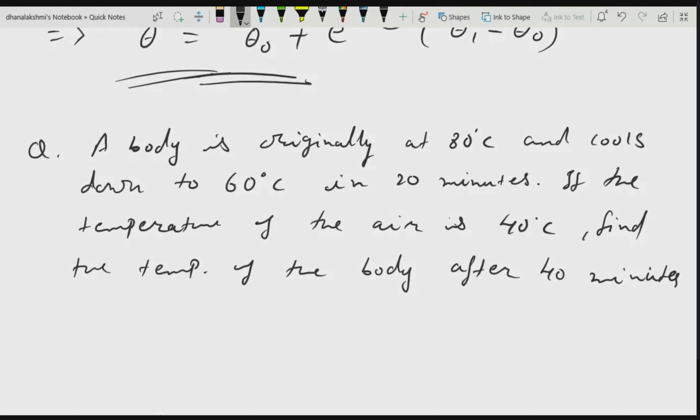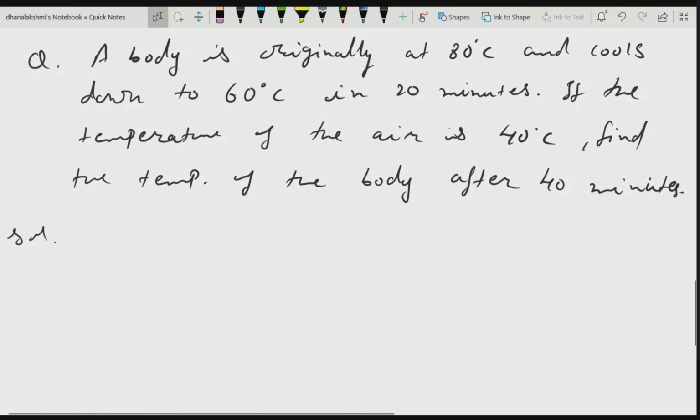A body is originally at 80 degrees centigrade and cools down to 60 degrees centigrade in 20 minutes. This is given to you. What else is given? The temperature of the surrounding medium, which is air, is 40 degrees centigrade. Now you have to find the temperature of the body after 40 minutes. So first of all, tell me what things are given.